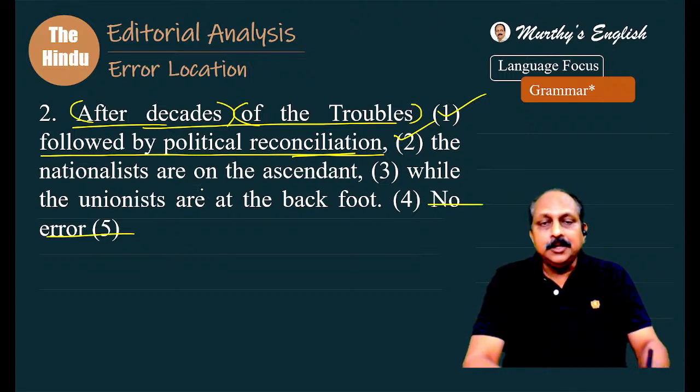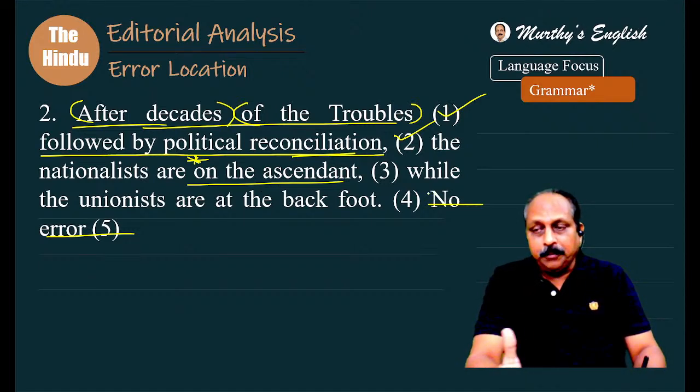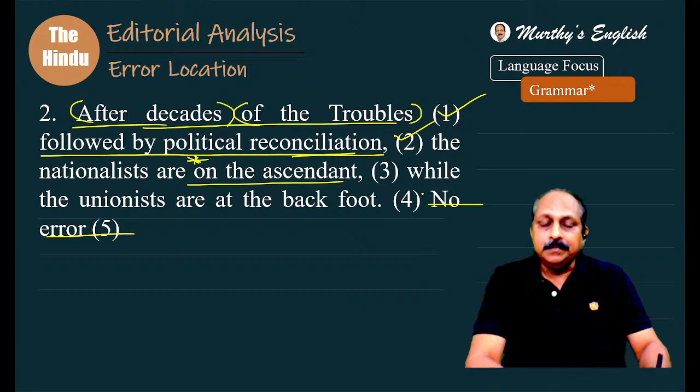The nationalists are on the ascendant. This is a clue for you. On the ascendant, that is a prepositional phrase. And another parallel expression, with a contrasting word in this context: the unionists are at the back foot. No, you have to say on the back foot.